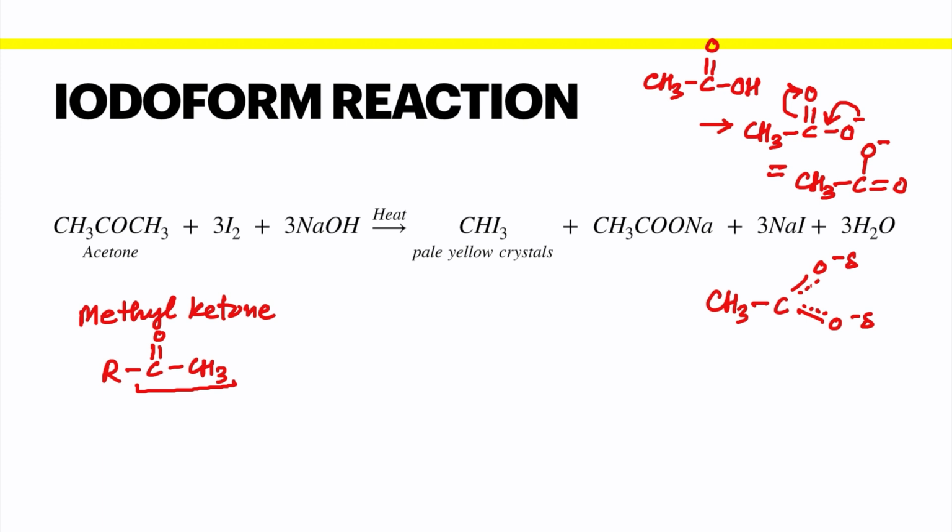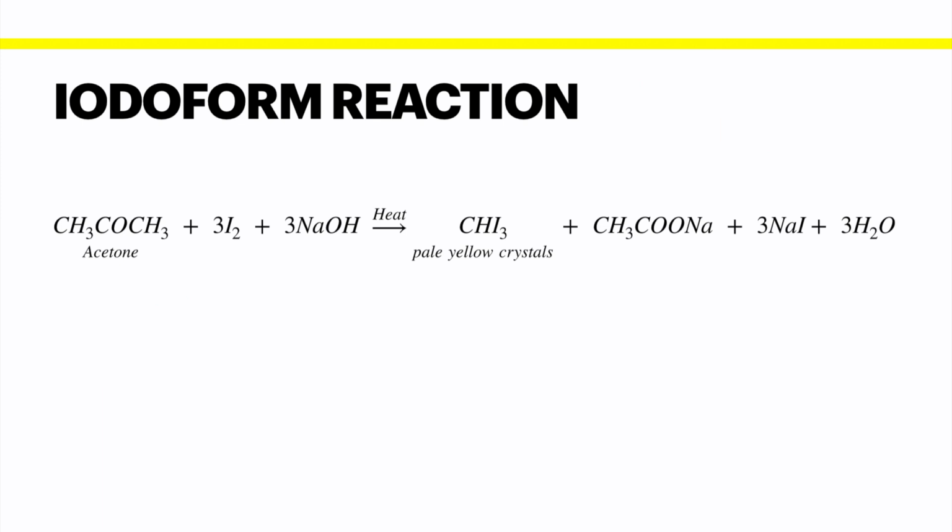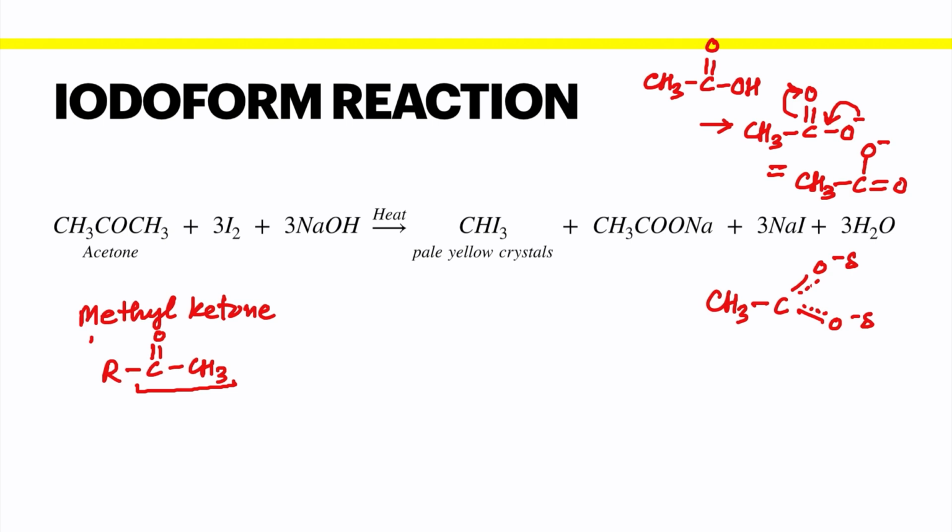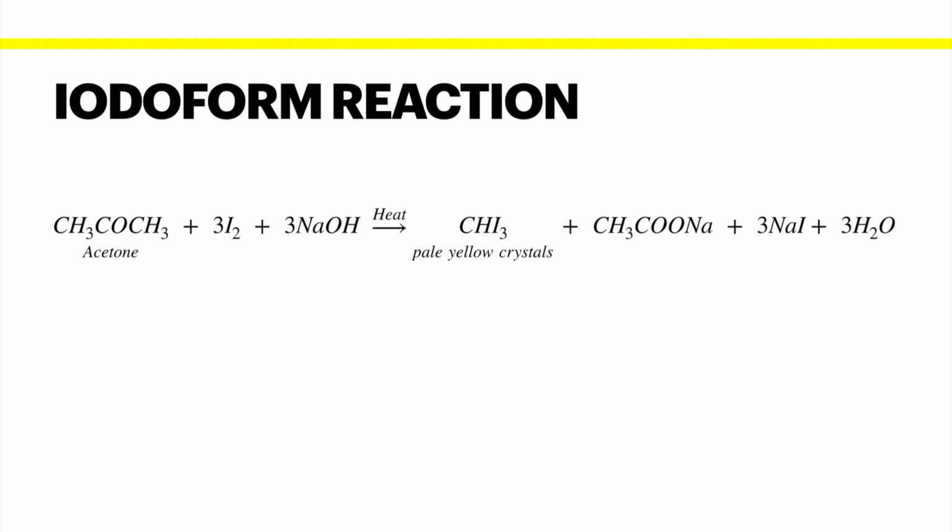So because of resonance, acetic acid, in spite of having COCH3 group, is not capable of showing a positive iodoform test. So what we understood here? We understood that all those methyl ketones are capable of forming iodoform. Acetaldehyde is the only aldehyde. Ethanol is the only primary alcohol which shows positive iodoform test.